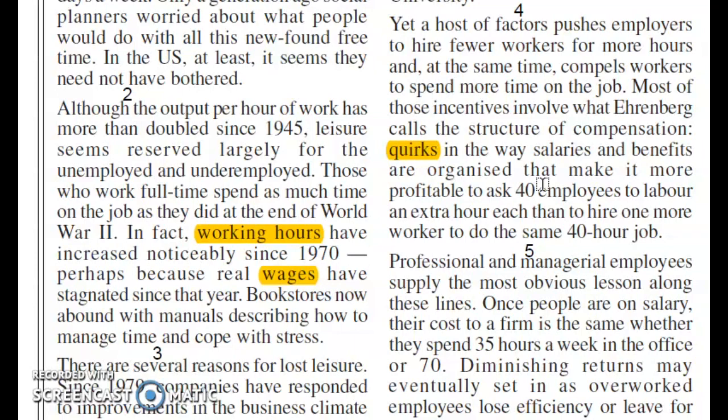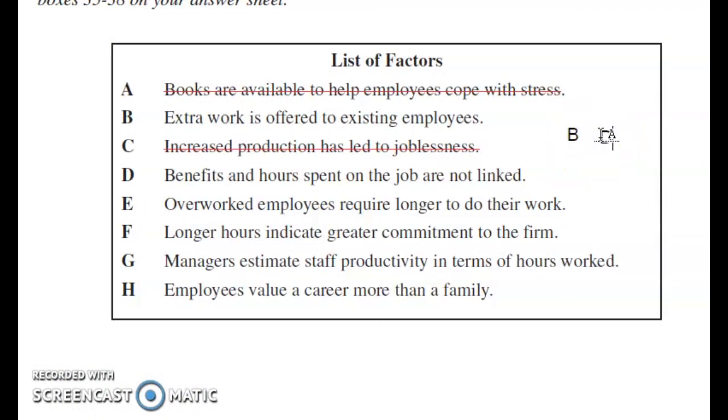Quirk in this sentence means idiosyncrasy or peculiarity. Peculiarity means some unusual thing. So this sentence makes it clear that people need to work more hours because benefits and duration worked by an employee are not related to current job industry, and this has increased employees' working hours. So this is a correct answer also. Let's put the answer. So D is also our answer.